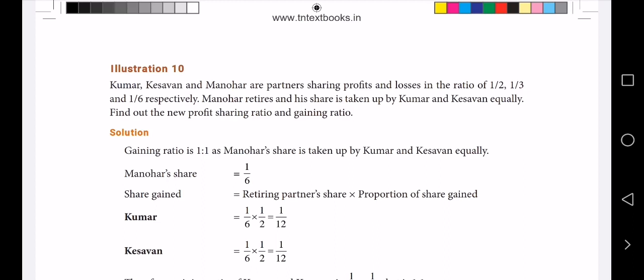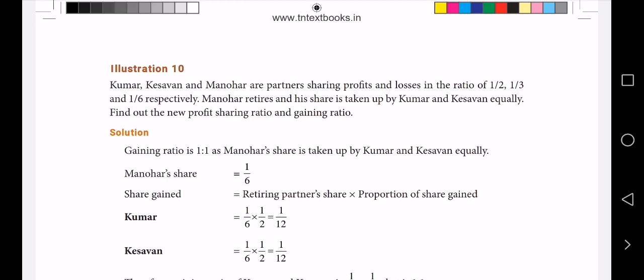Now the gaining ratio is equal, 1:1 we can say. Who is going out? Manohar. Yes, Manohar's share is 1/6. This 1/6 share is taken by Kumar and Kesavan equally, 1/2 and 1/2.